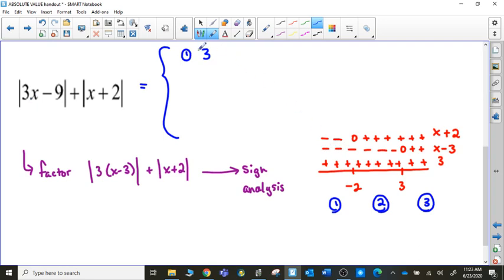So I'm going to have to multiply that 3 by a negative with that x minus 3. It looks a little bit odd, but that's what we need to do, because in this section, less than negative 2, this factor was negative, and so to rewrite it without the absolute value sign, we need that extra negative.